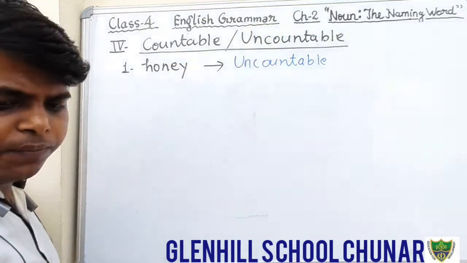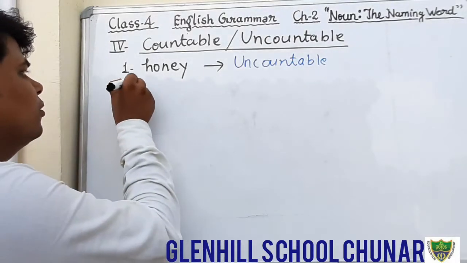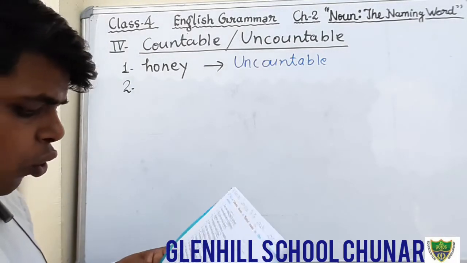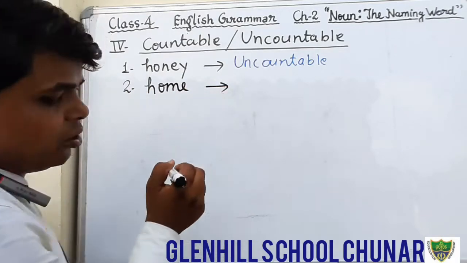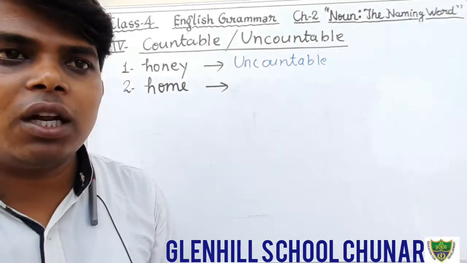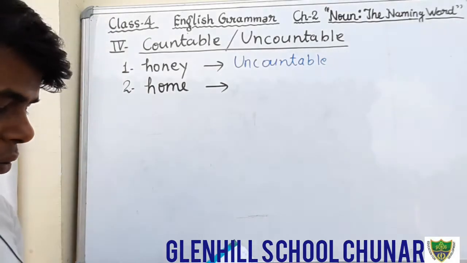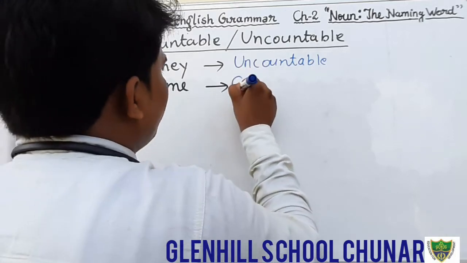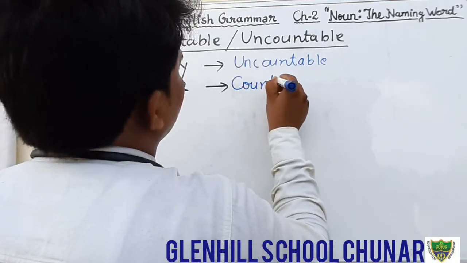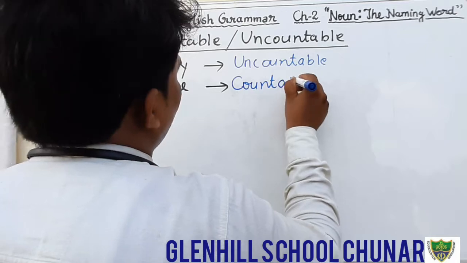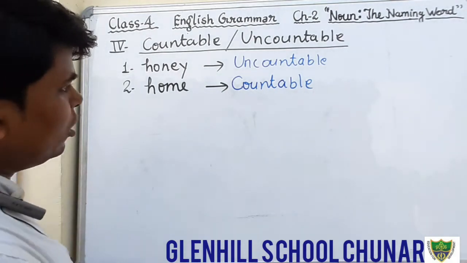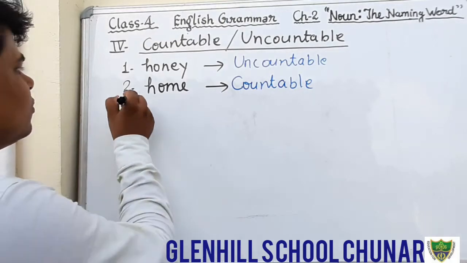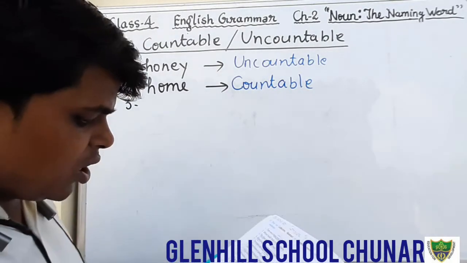Okay, next question. Question number 2. Home. Can we count? Yes, why not? We can count. There are 2 homes, 3 homes, 4 homes. So that is countable noun. In front of home, write down countable. Countable you write only. Okay, students? So do it. And the next question, question number 3. Question number 3 is what? Milk.